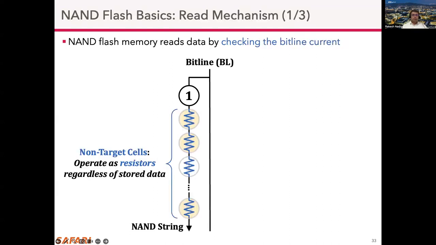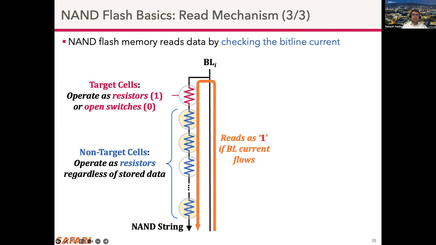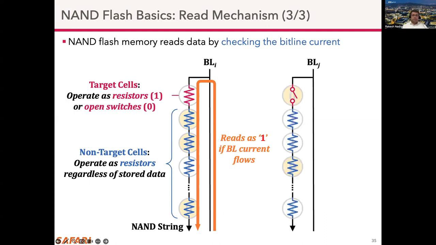And when we read a flash string, the cells that we do not want to read are called non-target cells, and they operate as resistors regardless of the stored data. And the target cells operate as resistors or open switches depending on the stored data. And the bitline current during a read operation passes through the NAND string if the target cell stores 1 and operates as a resistor. If the target cell stores 0 and operates as an open switch, during a read operation, the bitline current gets blocked, and this is read as 0.